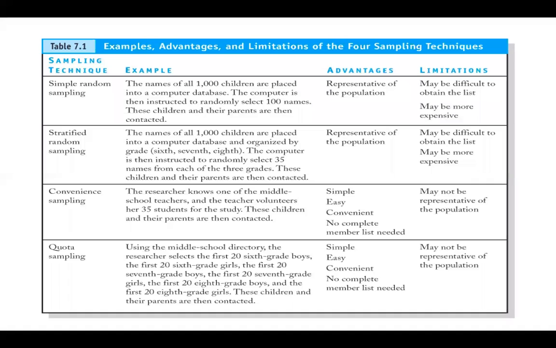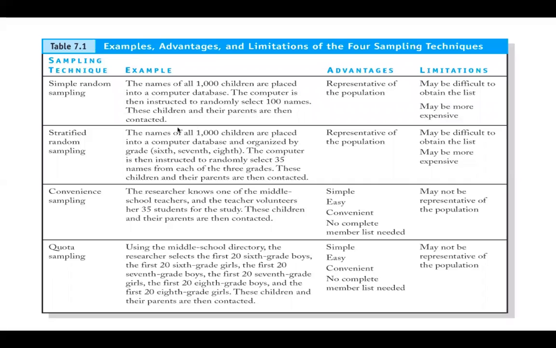The computer is instructed to randomly select 100 names, so 10%, right? And these children and parents are then contacted. It is representative of the population. Obviously, it is taken from the population. It represents the population fully. But it is practically difficult to conduct and may even be expensive at times.